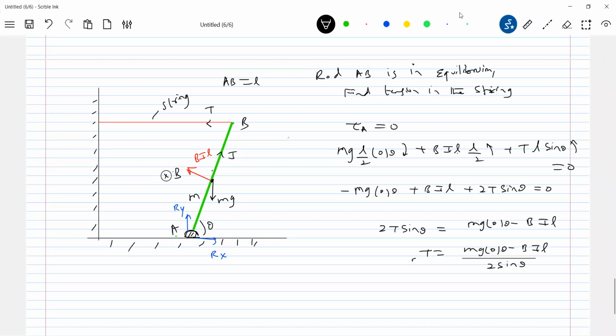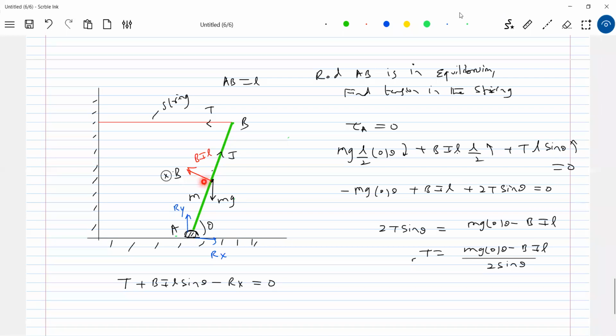Fine. So these are the reaction forces we can calculate here. T, this will be theta, BIL sine theta minus Rx equal to 0. I'm resolving the component of BIL.